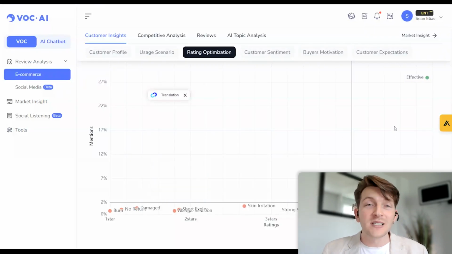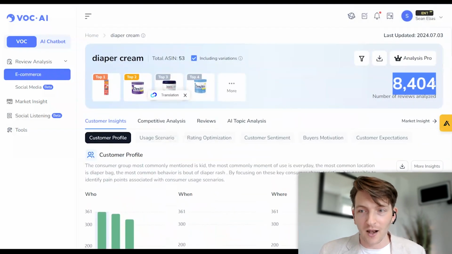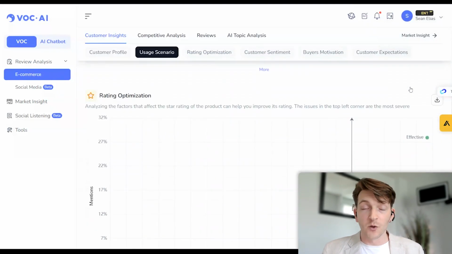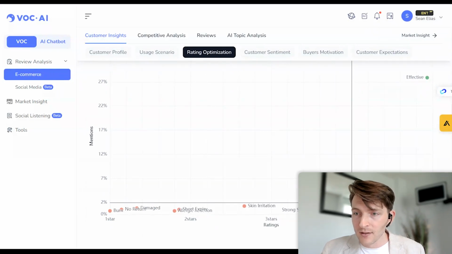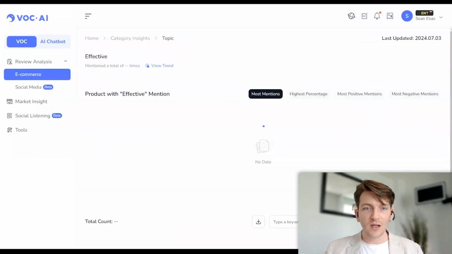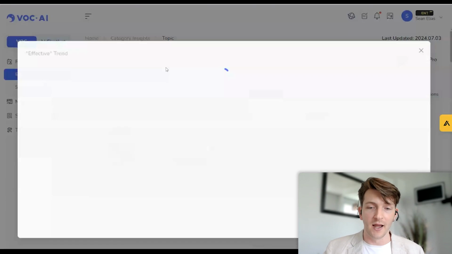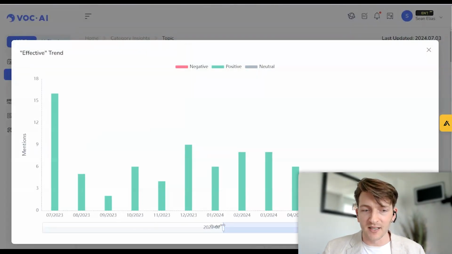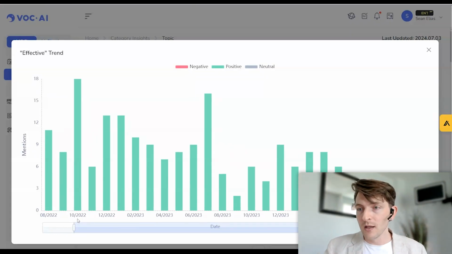positive reviews. And if you want to deep dive into those reviews, like what are people saying about it being effective? Well, you can see that 199 reviews of the 8,404 reviews analyzed say something about it being effective. So if you did want to do some more research on why they're saying it's effective, or even what they're saying about baby care, you can just click on this and it's going to give you all of the reviews to do with this topic. Effective, right? And then you can also look at this trend here. So did it start becoming effective maybe for your brand or for this niche as of recently? Maybe a new formulation came out. So you can see that there.